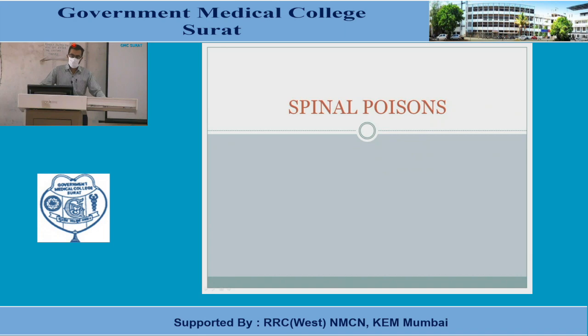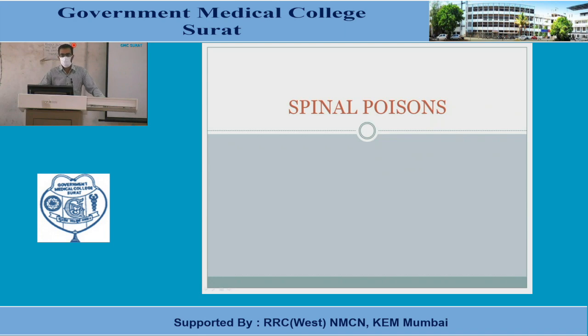As we have discussed, poison has been classified into four main types: corrosive, irritant, systemic as well as miscellaneous. In the case of systemic, there are CNS poisons, meaning poisons affecting the central nervous system, which include CNS depressant, CNS stimulant as well as CNS deliriant poison. Another is poison affecting the cardiovascular system, the cardiac poisons that we had discussed previously.